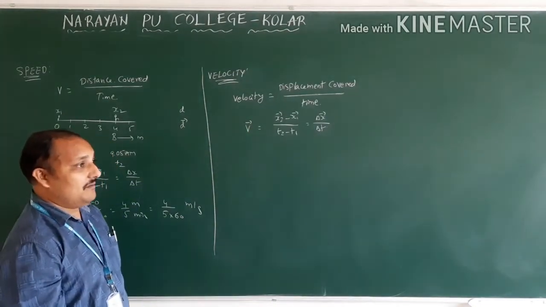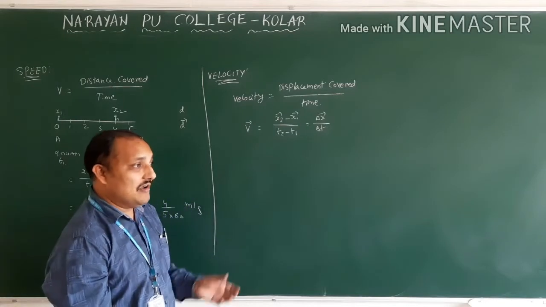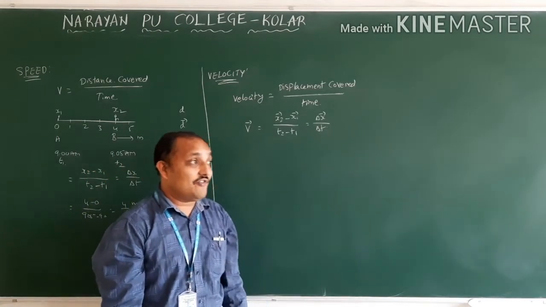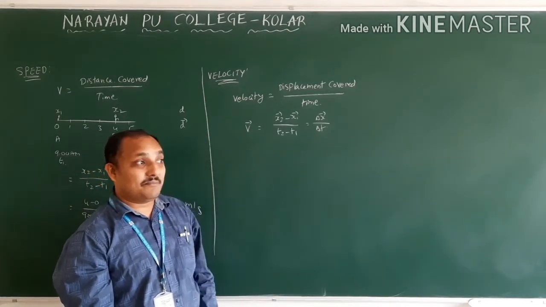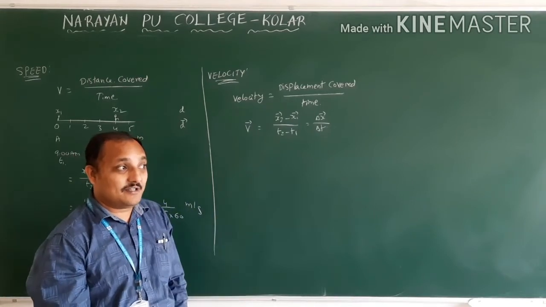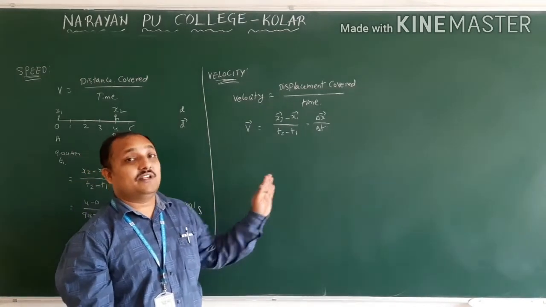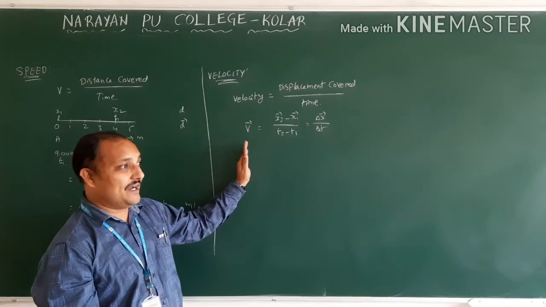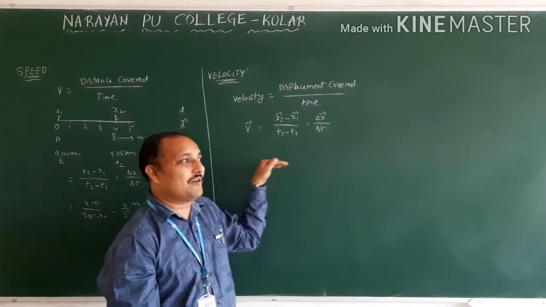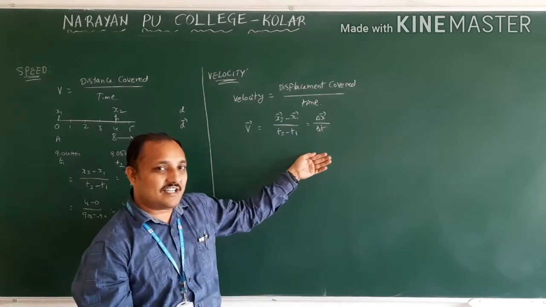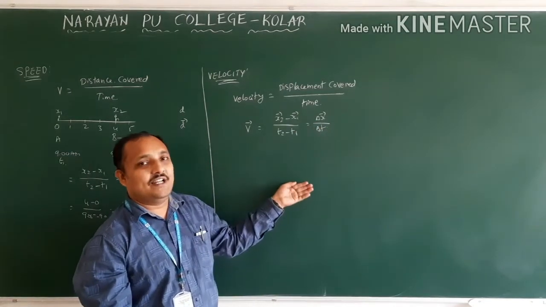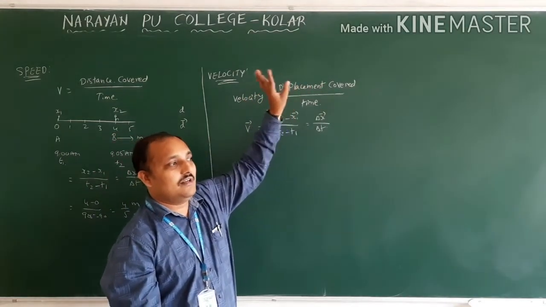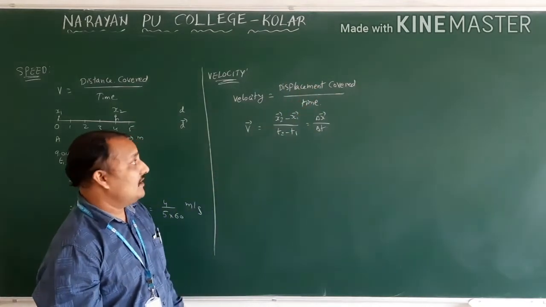Now, yesterday, in the previous session, we discussed when distance and displacement are equal: if the object is moving in the forward direction. Sometimes we will say speed and velocity will be equal. When will it be equal? If the object is moving in the same direction. Once it started at one point, it is not turning back, it is going only in the forward direction. Then distance is always equal to displacement. Therefore, speed is equal to velocity. Why? Because both distance and displacement will become the same.